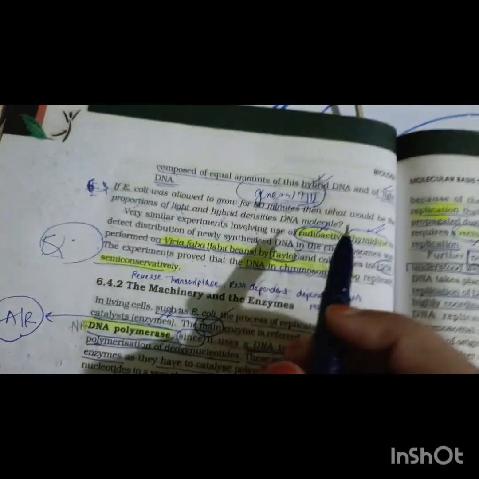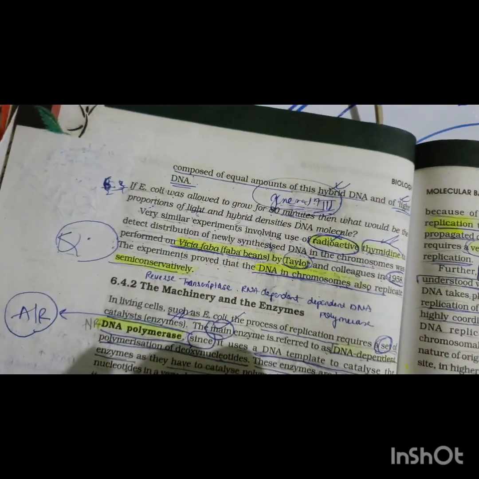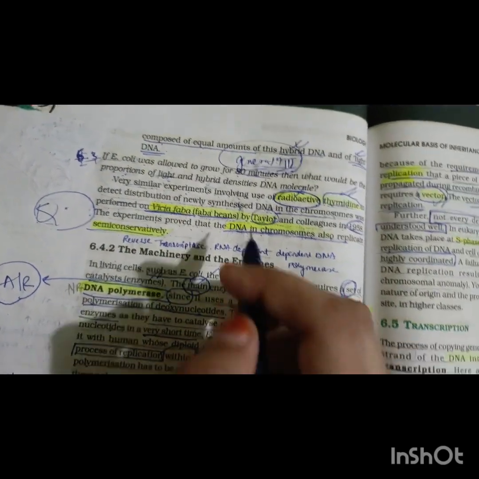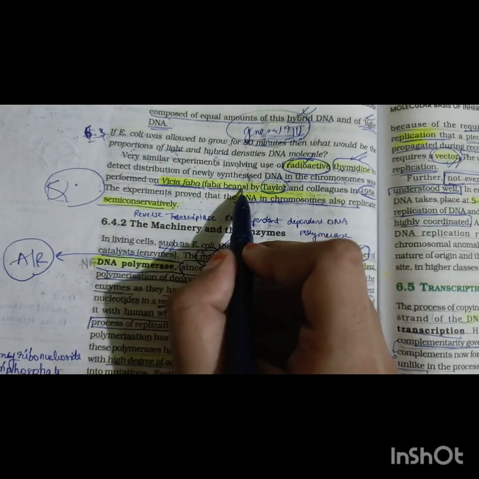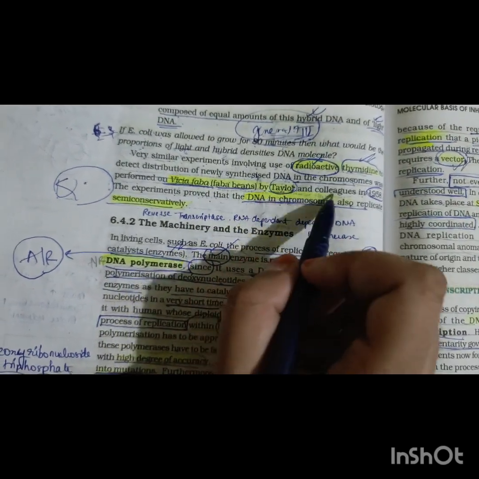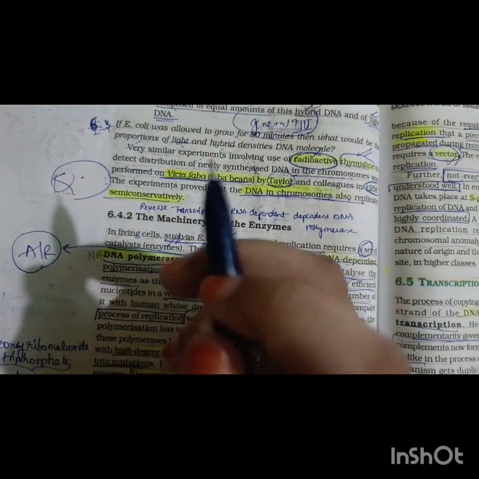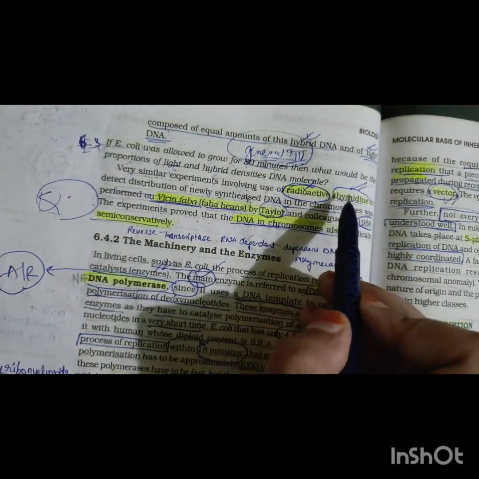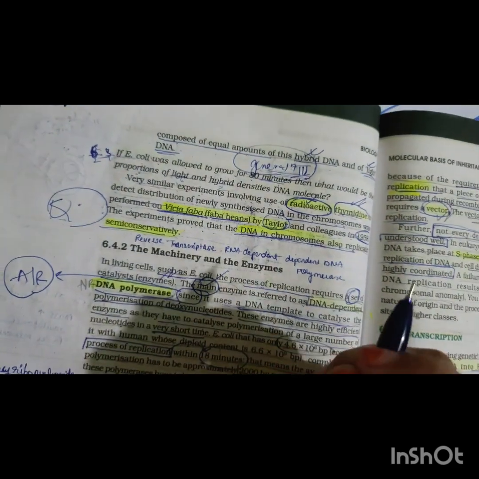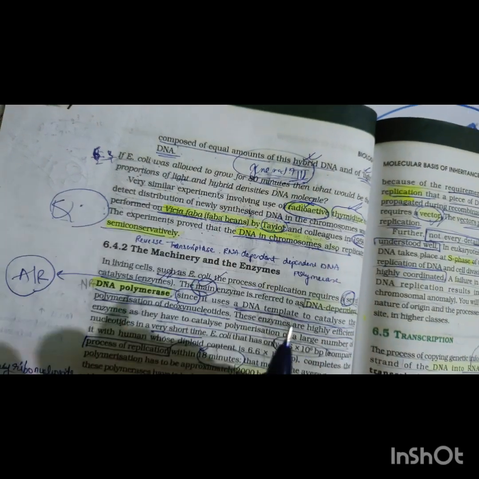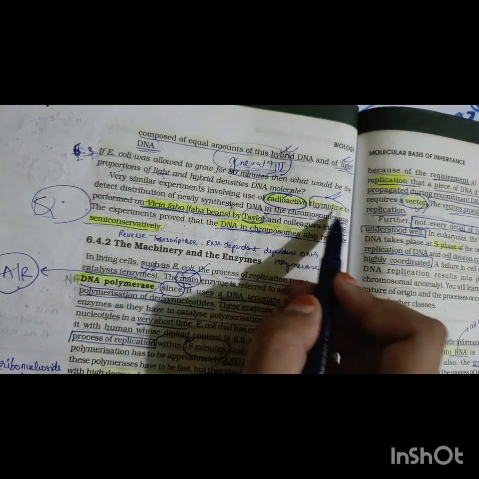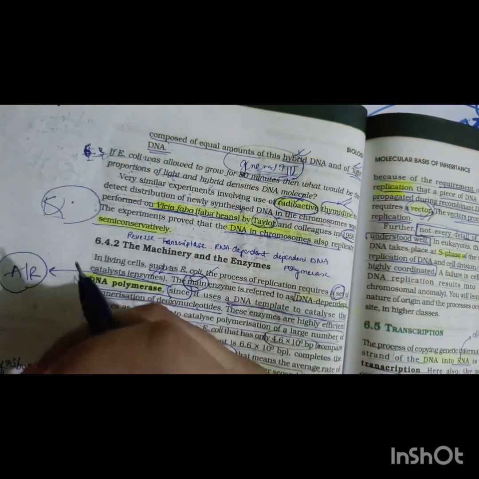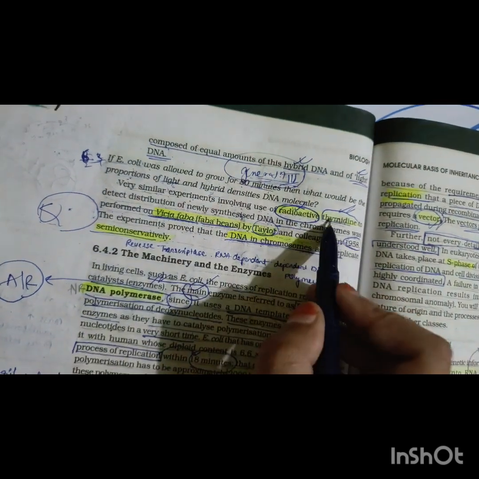On E. coli, Meselson and Stahl performed the experiment, and on plants like Vicia faba, faba beans, it was performed by Taylor and colleagues. Before, they used the heavy isotope of nitrogen, whereas here they are using the radioactive thymidine. So you need to know the difference between the two experiments. And here, instead of thymidine, they may say guanine, cytosine or adenine, so it's like thymidine.